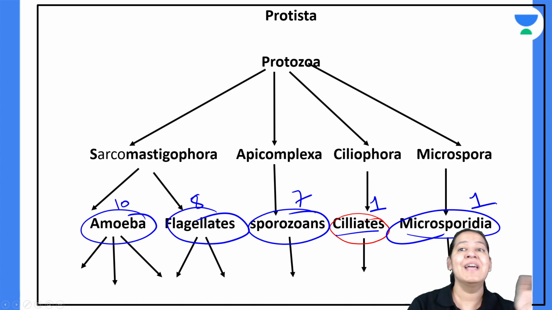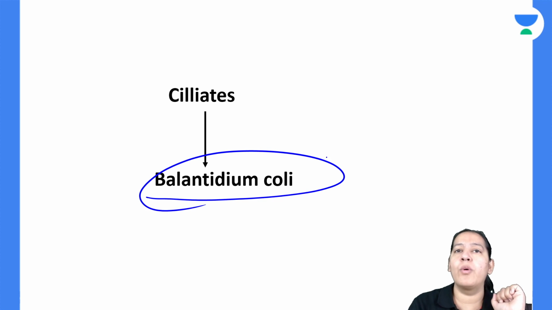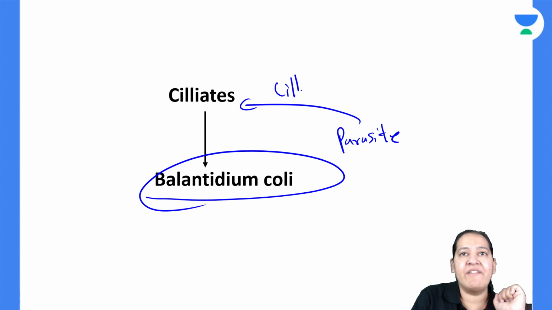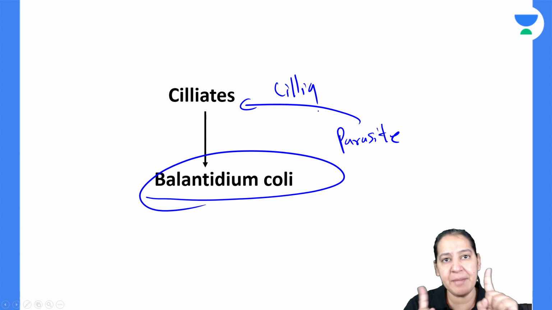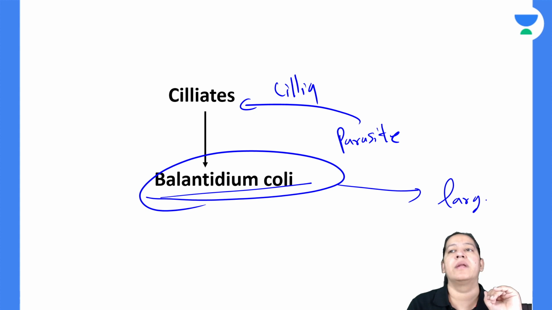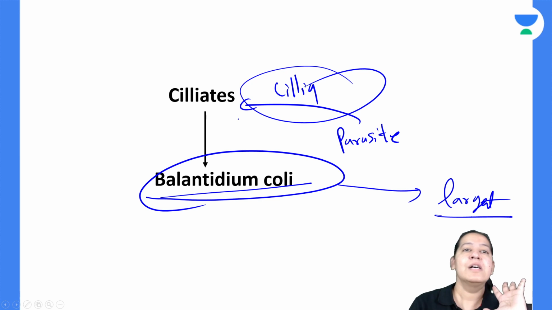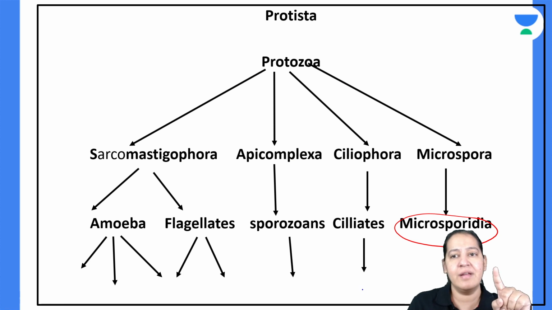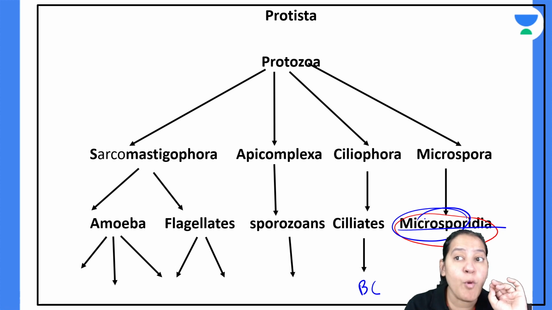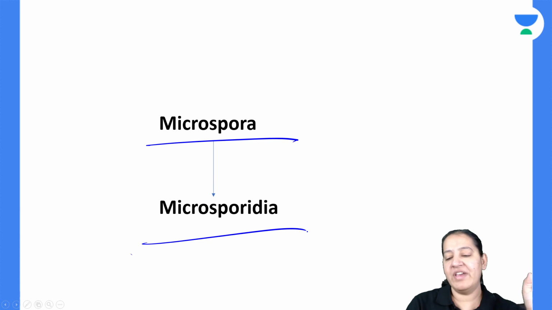So classification is easy. In ciliates only one comes. Name it. Balantidium coli. Balantidium coli is the only parasite in the world which is having cilia in the structure. So ciliated parasite is only one, Balantidium coli. Another important property of it, it is the largest one. It is the largest parasite in the world. So the largest is also this, the only ciliated is also this. So answer is Balantidium coli. Right, we are done. And last is Microsporidia, the parasite which is having microspore in the structure. So only one is there, Microsporidia in Microspora. So we are done with the classification.